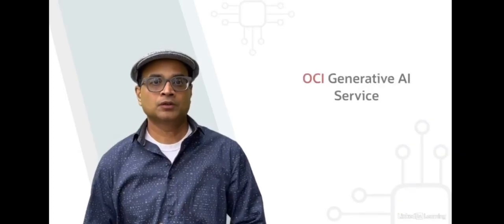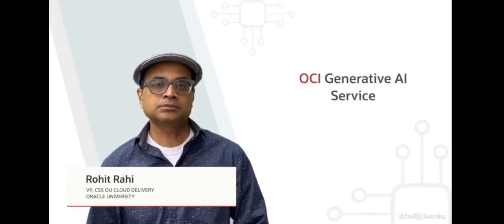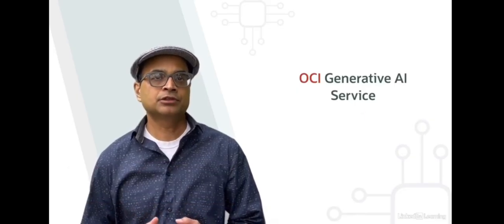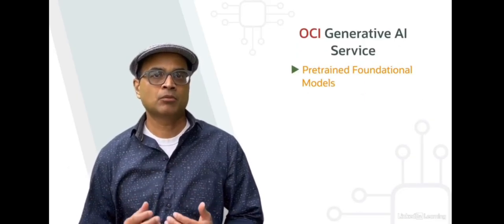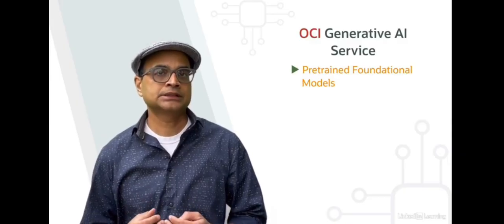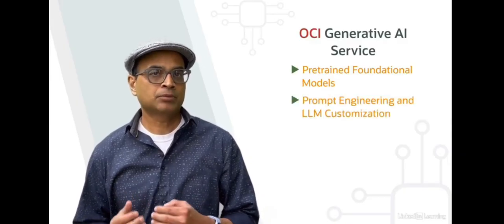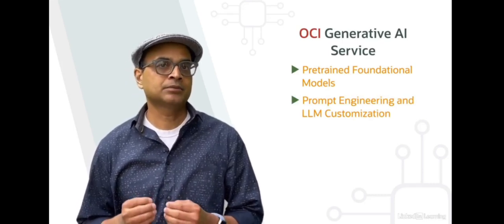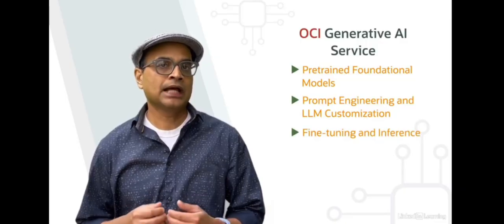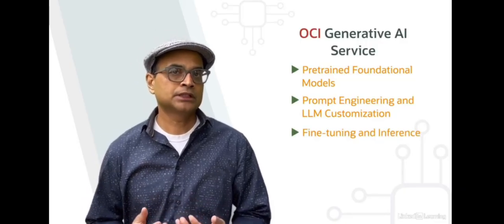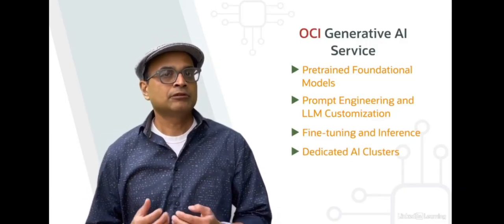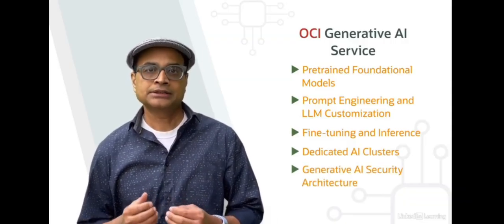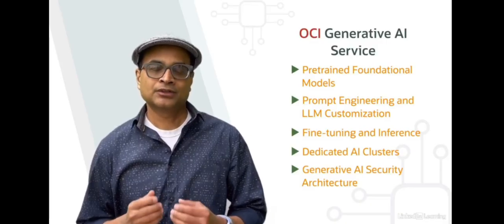Welcome to this module on OCI Generative AI Service. In this module, we are going to look at the core capabilities of the service. First, we will look at the pre-trained foundational models around generation, summarization, and embedding. Then we are going to look at prompt engineering and ways you can customize LLMs with your own custom data. Then we are going to look at fine-tuning and inference, look at fine-tuning configuration, dedicated AI clusters, and we'll conclude the module by looking at the generative AI security architecture. There is a lot to cover, so let's go.